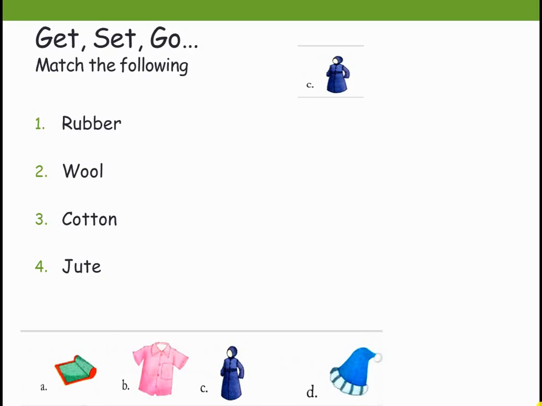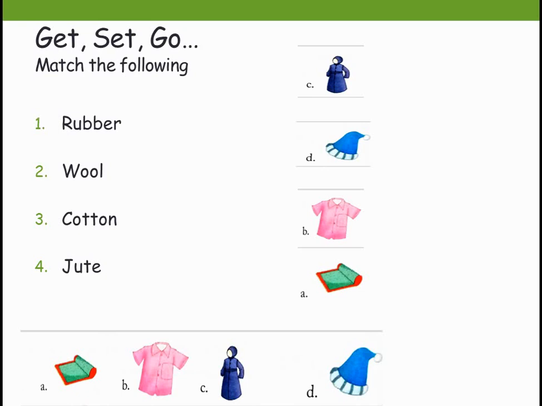Yes, that is the answer, D. Cotton. With cotton, what are they making? They are making shirts. The answer is B. And the last one, obviously we have only one choice, that is mat. Mats are made of jute material. Okay. Yes, this is your answer. Take your textbook and mark it.